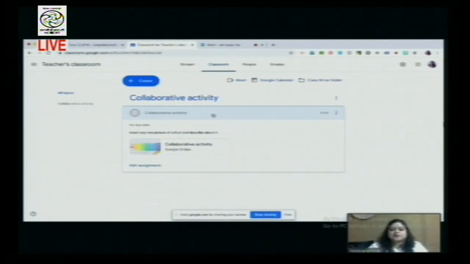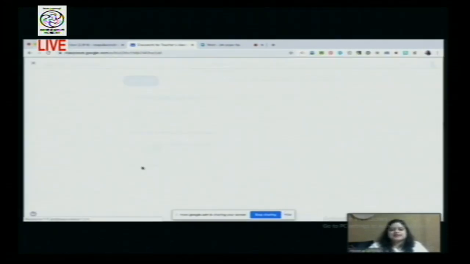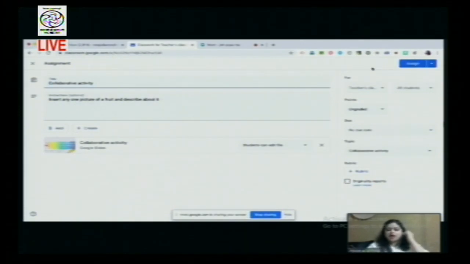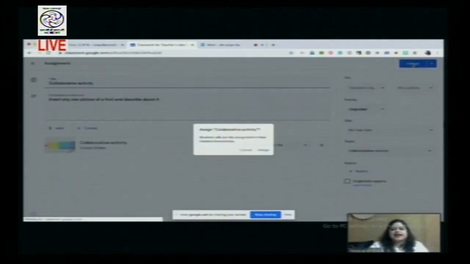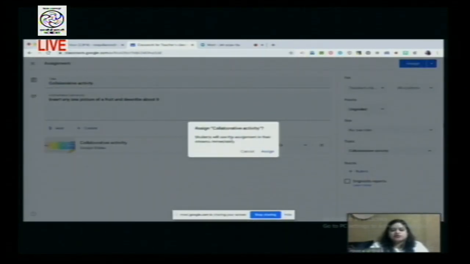This is nothing but real-time collaboration in Google Meet. So I'll edit the assignment as a teacher. Now I know that my students are ready in Google Meet, and I need to assign this task to them. I'll give the title, give the instructions, attach my collaborative slides, and a very important thing to mention is that students can edit the file. Editing rights need to be given to my students. With the hit of a button, I'll assign this work, and it will go to the students. Students will see the assignment on their screens immediately.